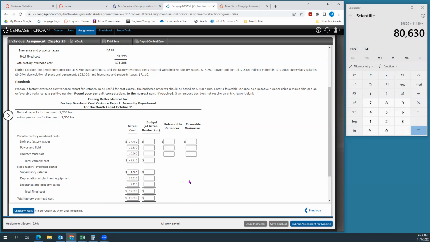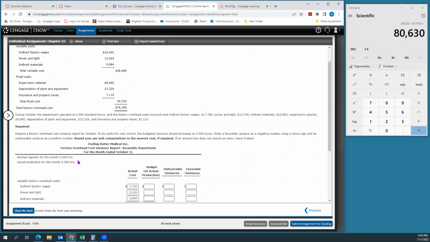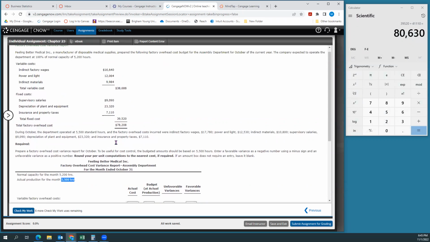Now, a little more complicated is we have to figure out our budget at the actual production. We did this in a previous problem, but in essence, our normal capacity, what we expected, was 5,200 hours, but we did 5,500 hours. So we have to figure out what our budget was.